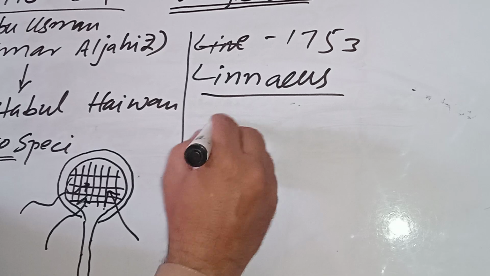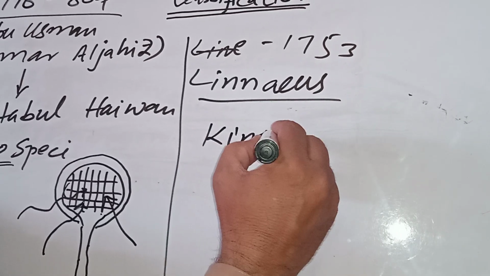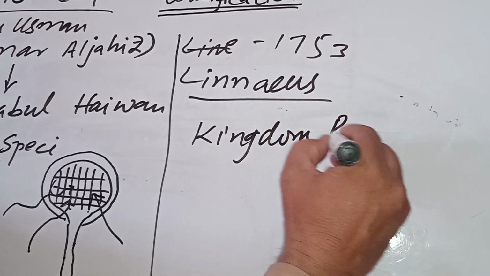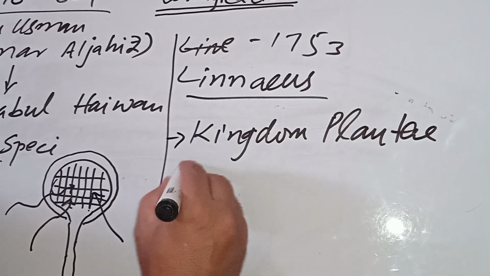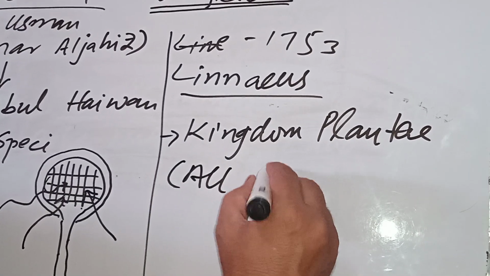That is Kingdom Plantae, in which all the plants were included, all the plants,